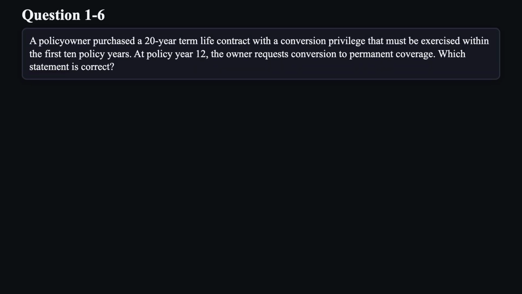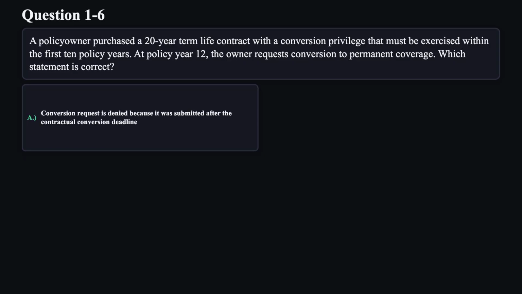Question 6. A policy owner purchased a 20-year term life contract with a conversion privilege that must be exercised within the first 10 policy years. At policy year 12, the owner requests conversion to permanent coverage. Which statement is correct? A.